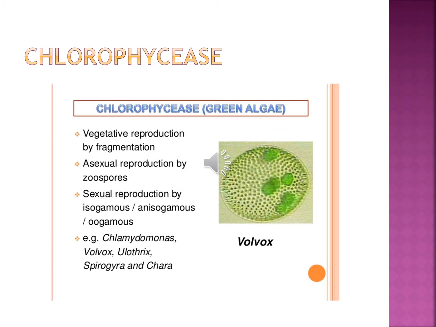We know very well Chlorophyceae is nothing but green algae because it has the green pigment. Then the vegetative reproductive method is an asexual method. Then asexual reproduction by zoospores. Then sexual reproduction by isogamous, anisogamous or oogamous. Okay, three types of sexual reproduction: isogamous, anisogamous and oogamous. For example, Volvox, the very best example, because it's a very good green algae.